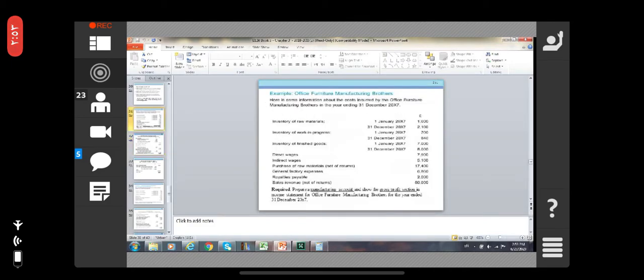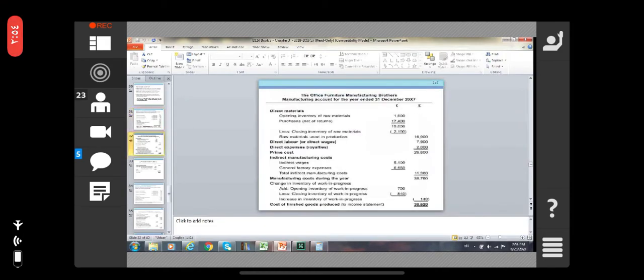Purchase of raw material 17,400. Total is 19,000. Closing inventory of the raw material.